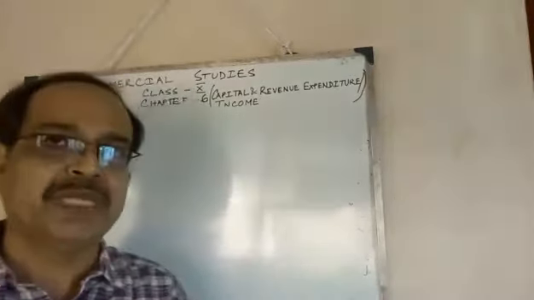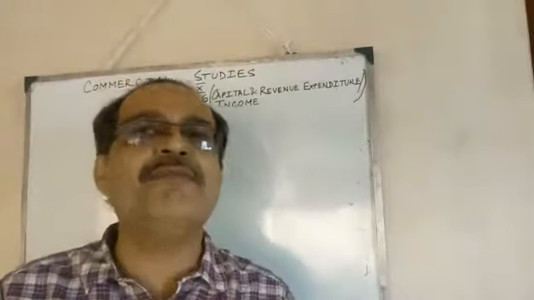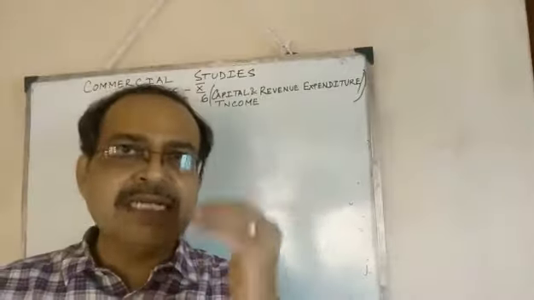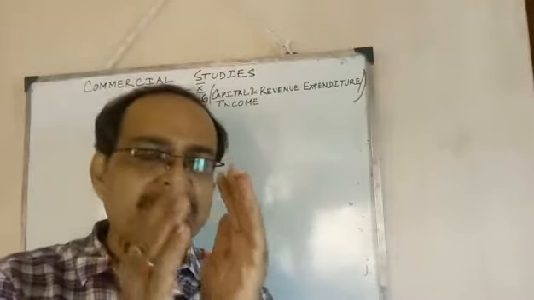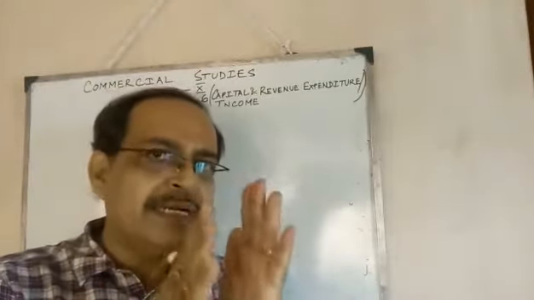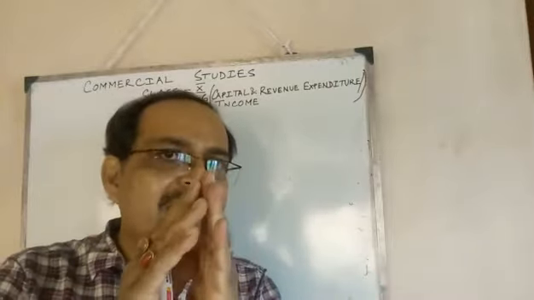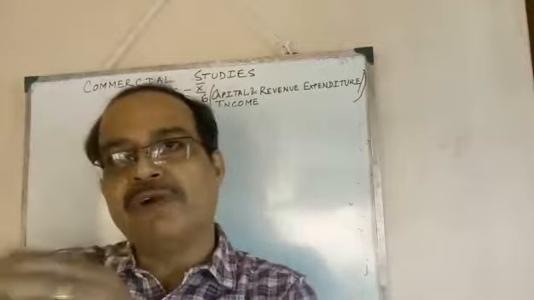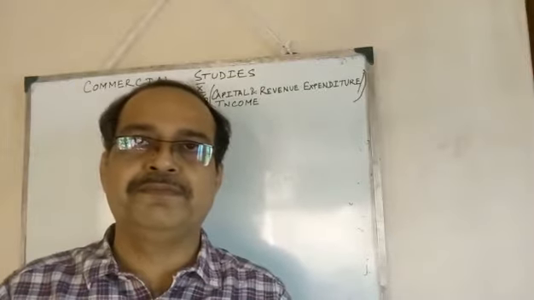It may not be able to show any kind of profit. So what is the accounting convention? The accounting convention is that part of it must be shown in a particular year, and the next part of it is deferred for a couple of years.